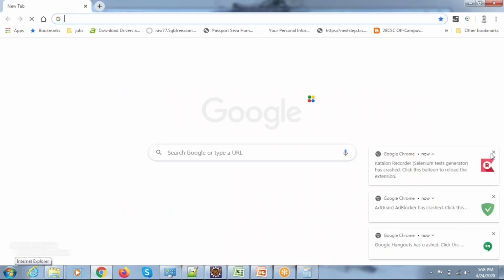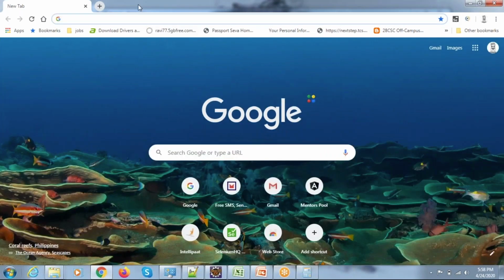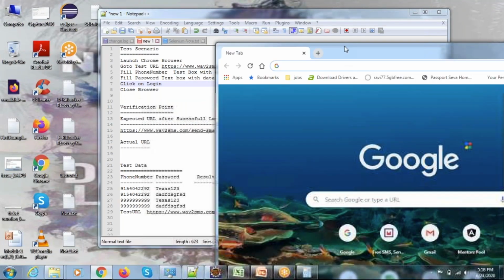Now I'm able to launch the Chrome browser. So in step one, as per the steps, I launched the Chrome browser.